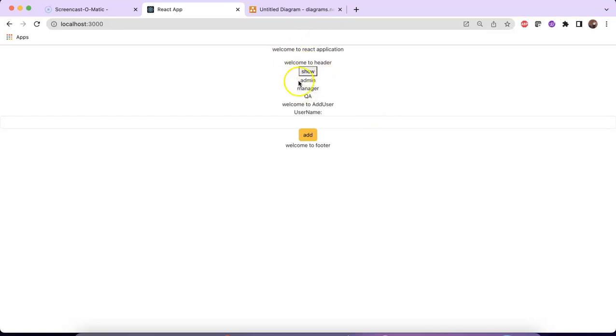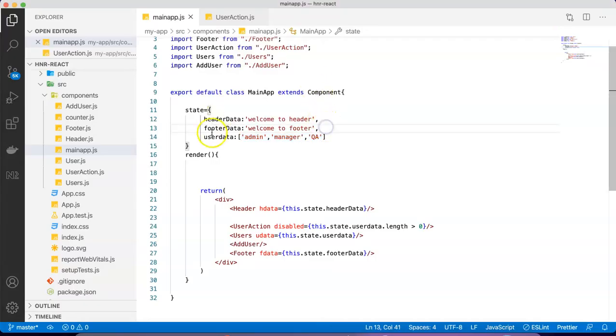Okay, so the state can be stored and shared with other components too. That's the first thing. What you can do also is, the way we are deleting the data manually here, what if I would like to write some custom function, and that function, when I trigger it, will become responsible for deleting the record from this user data?